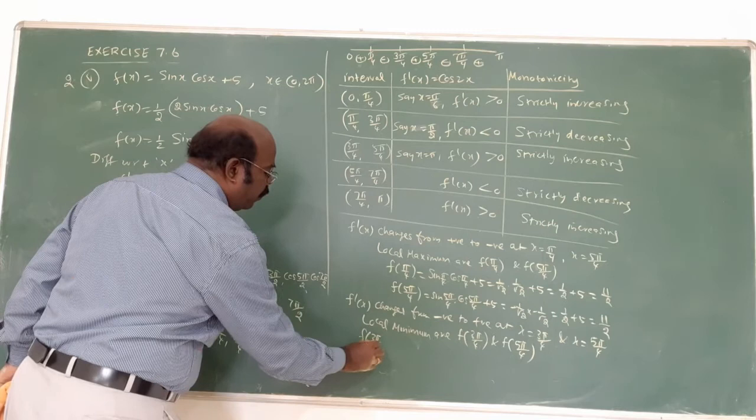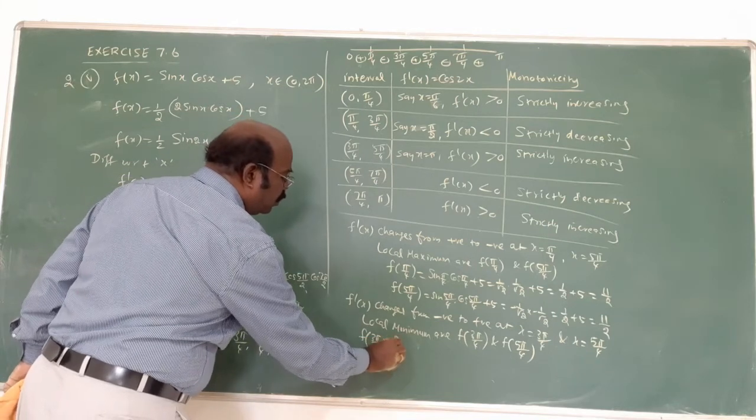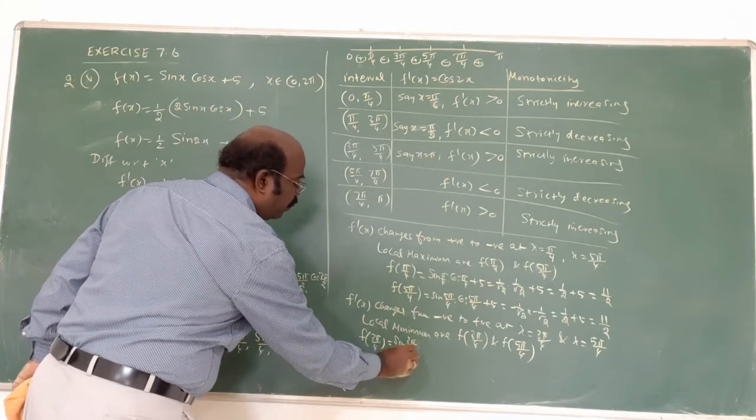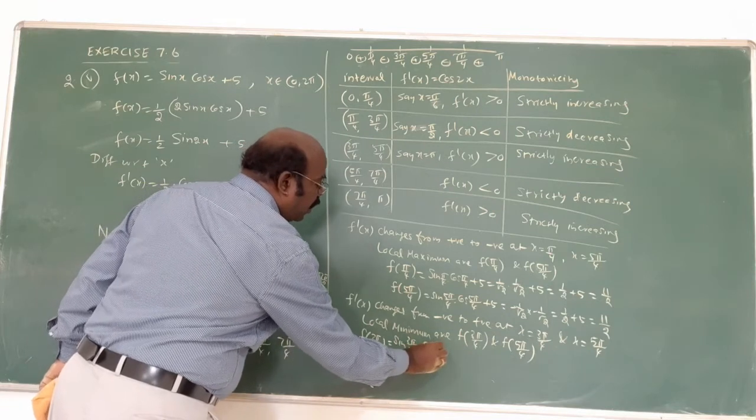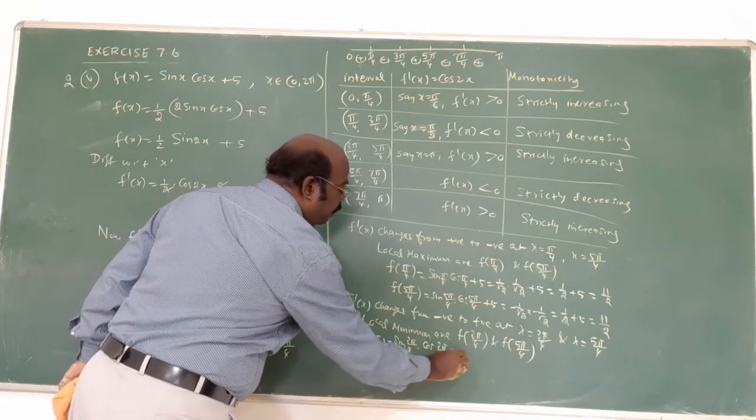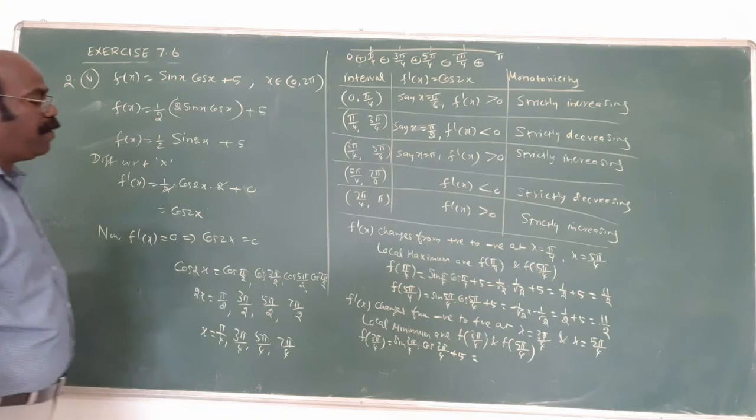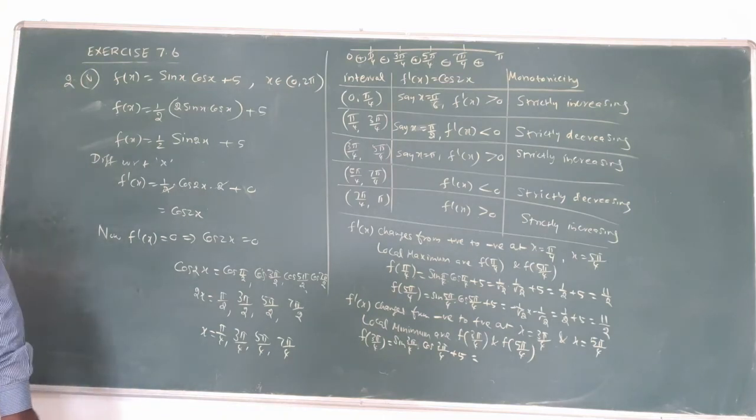f of 3 pi by 4 equal to sin of 3 pi by 4 cos of 3 pi by 4 plus pi. Now 3 pi by 4 will be what? 135. Sin 135, 180 minus 45. Am I right? 180 minus 45 means 180 unchanged, but 180 minus is 2nd quadrant, sin only positive.